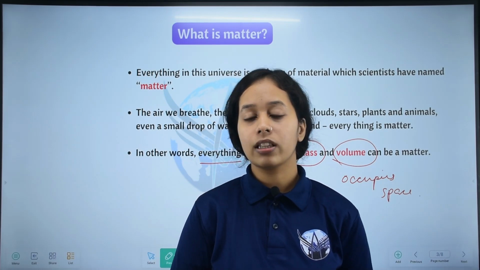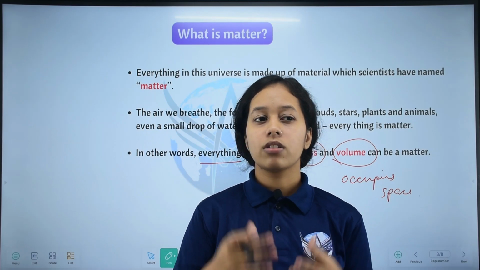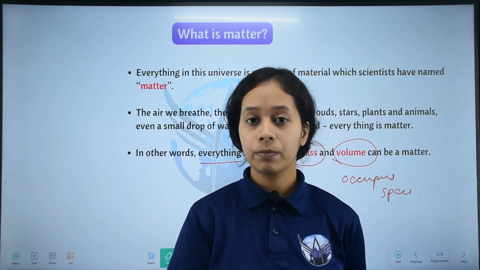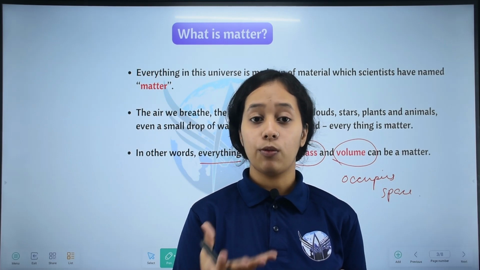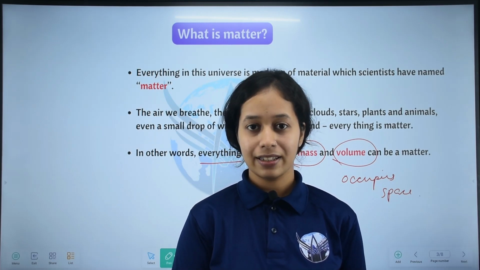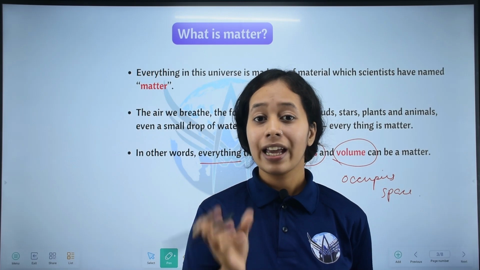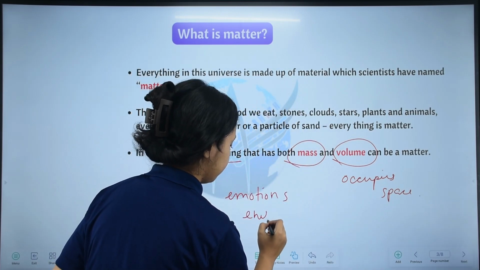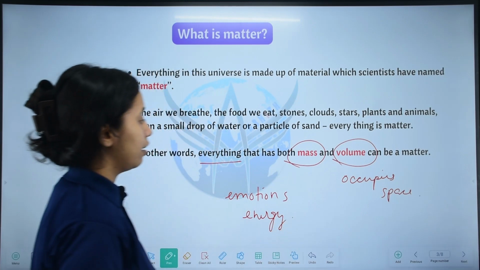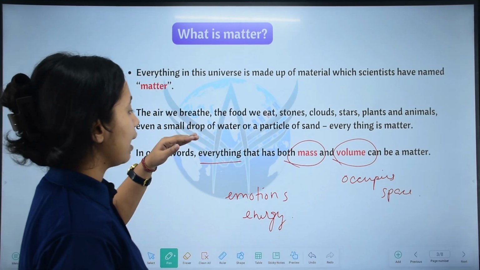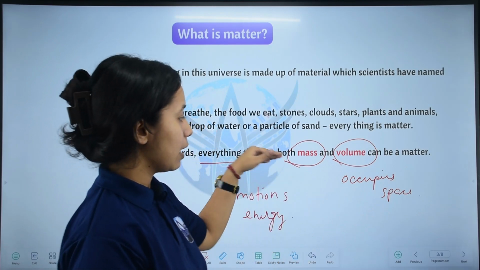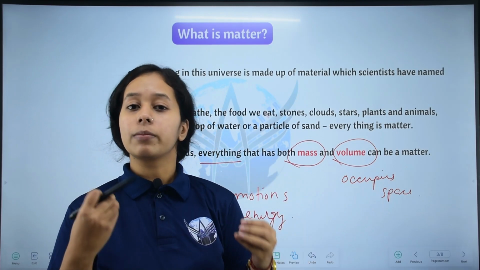Another question for you: suppose in winter we burn wood, and we get warmth. We get heat energy. Is energy matter? We have learned the definition of matter: anything that has both mass and occupies space can be termed as matter.